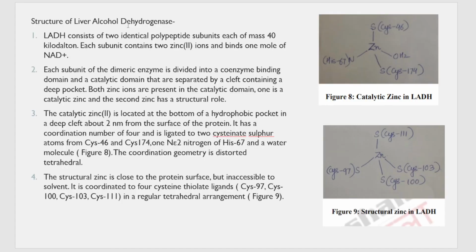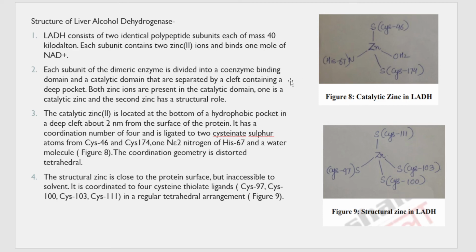So what is the structure of liver alcohol dehydrogenase? The overall structure is complicated, so they do not show it. But these are two important parts of the liver alcohol dehydrogenase, that is the catalytic zinc and the structural zinc. So LADH consists of two polypeptide subunits, each having a molecular mass of 40 kDa, and each of the subunits has two zinc ions and binds to one molecule of NAD plus. So it has two subunits, and each subunit has two zinc ions. So in total it will have four zinc ions.